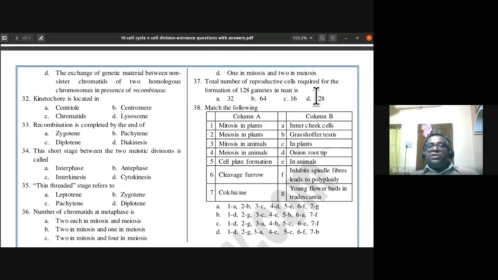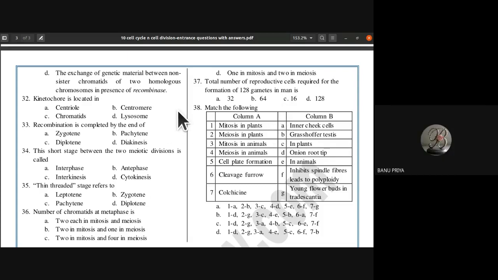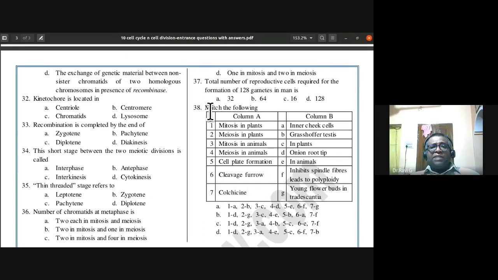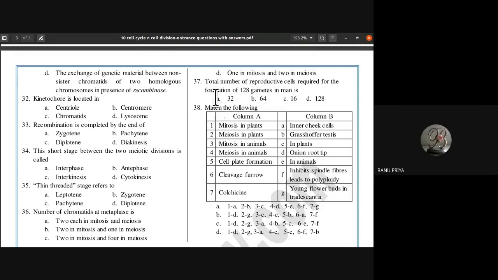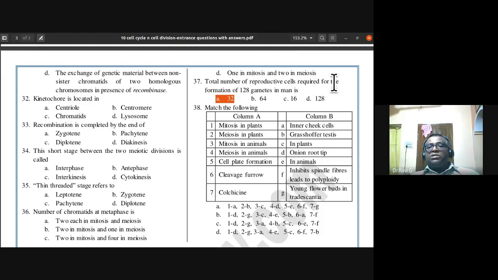So the total number of reproductive cells required for the formation of 128 gametes in man. You have to divide by 4, because the outcome of meiosis is 4 haploid gametes. So the answer is 32. 32 mother cells divide to form 128 gametes. The spermatocytes divide to form 128 sperms in man.